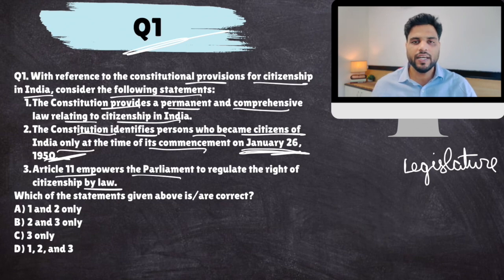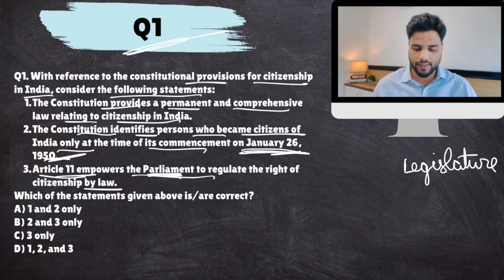After 26 January 1950, all provisions of citizenship shall be regulated by Parliament by law. And this is mentioned in Article 11. So on 26 January 1950, what is the status of citizenship for so many Indians? That is given in the Constitution. After this date, Parliament by law will regulate that. This is Article 11. So this is correct, this is correct.